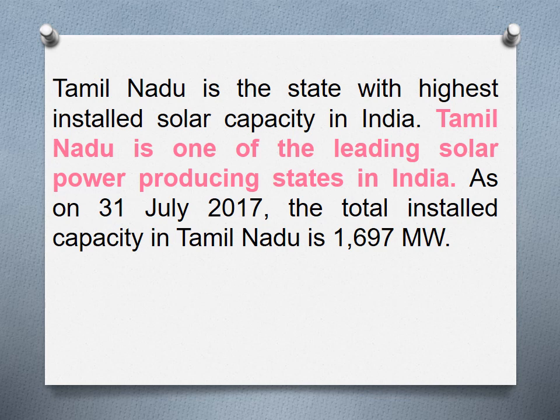You see that Tamil Nadu is the state with the highest installed solar capacity in India. Tamil Nadu is one of the leading solar power producing states in India. As on 31st July 2017, the total installed capacity in Tamil Nadu is 1697 megawatt.